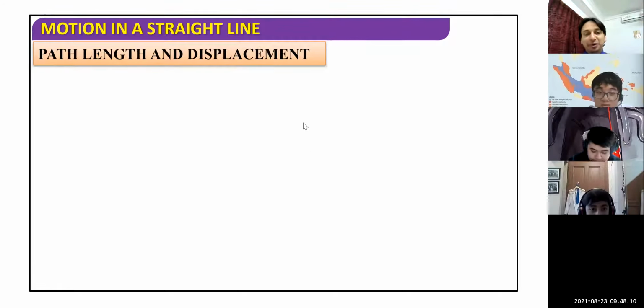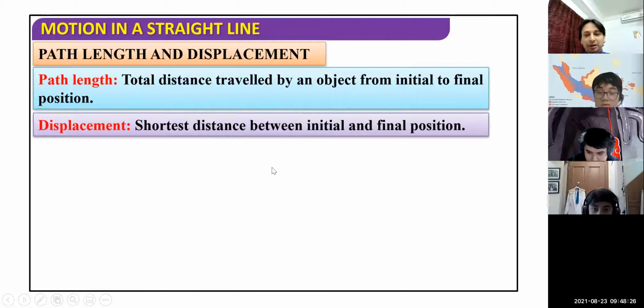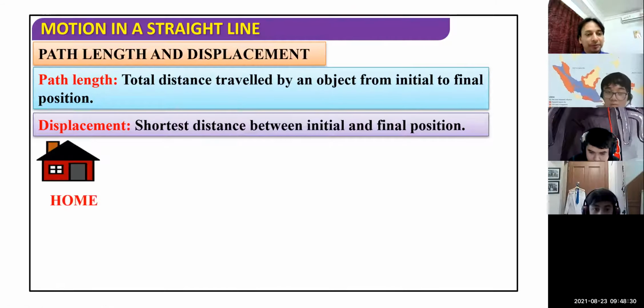Now listen carefully, children. To understand the exact meaning and definition of path length, just see here. Path length is basically the distance traveled by an object from one position, the initial position, to some final position. I'm not going to displacement right now. I want to discuss path length here.